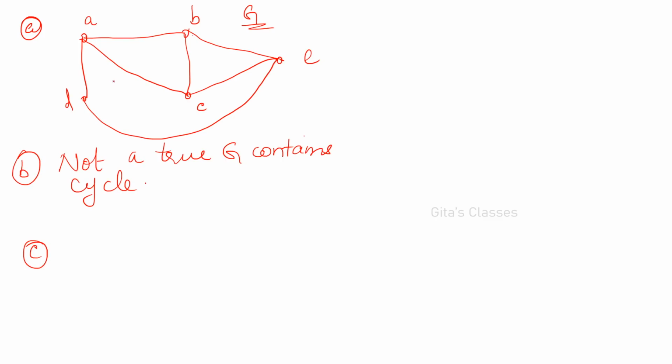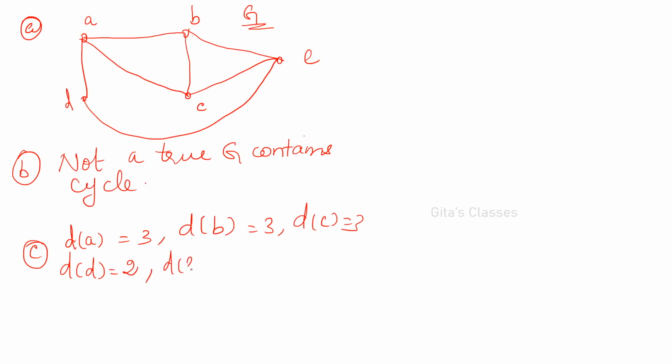Now, what are the degrees of these? What is the degree of A? It is 3. Degree of B is also 3. Degree of C is also 3. Degree of D is 2. And degree of E is 3. Okay. So these vertices are not of even degree. There are 4 vertices which are of odd degree.